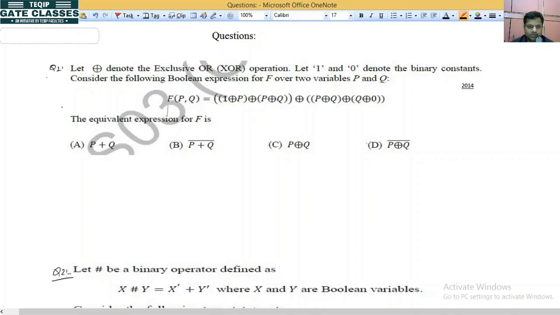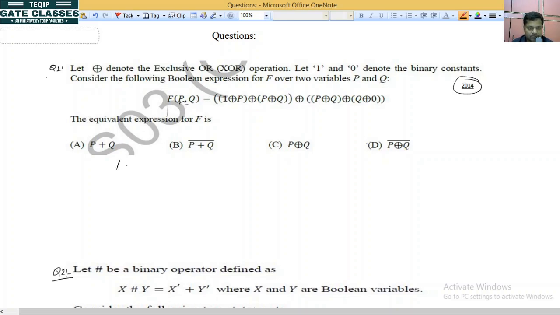Let us attempt them one by one. This question comes from 2014. This is an XOR operation. 1 and 0 denote binary constants, and a function f is given over 2 variables. Then what is the equivalent expression for f?